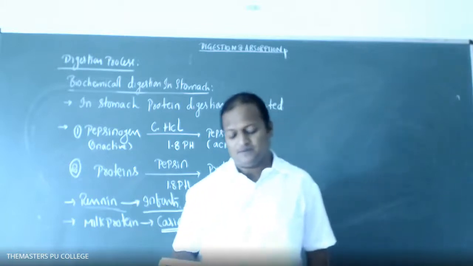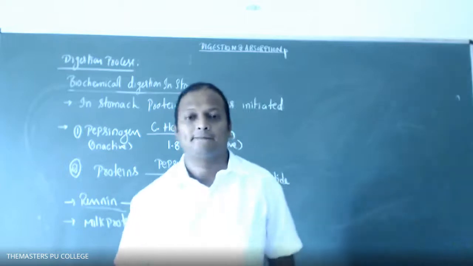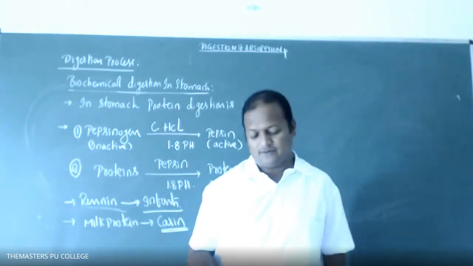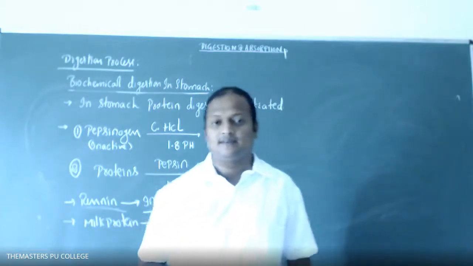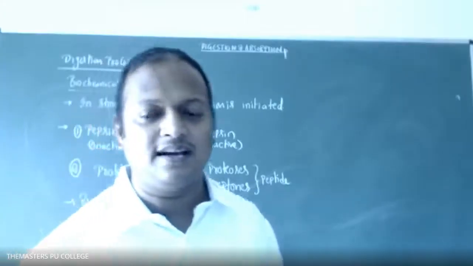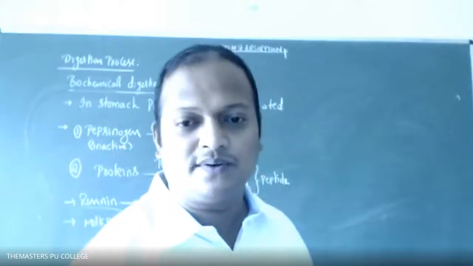Third option, gastric epithelium and secrete pepsin. Fourth option, gastric epithelium and secrete HCl. Option 4. Yes, students, obviously option 4: gastric epithelium, secreting HCl along with Castle's intrinsic factor. Okay, students.